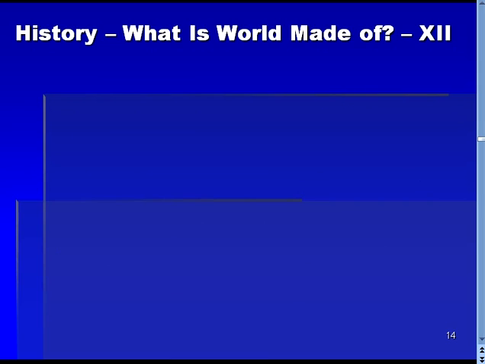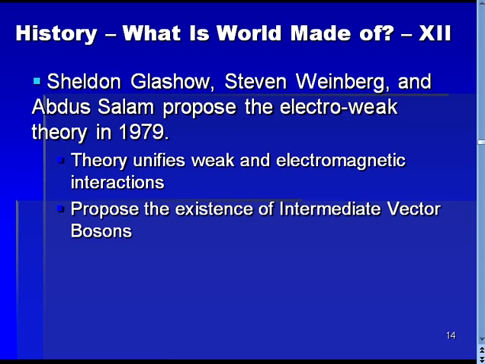In addition to the quarks and leptons, force carriers are a central part of today's standard model. In 1979, Glashow, Weinberg, and Salam proposed the electroweak theory of particle interactions to unify the weak and electromagnetic forces in a single theoretical framework. This work predicted the existence of 3 more particles, which were called the intermediate vector bosons.